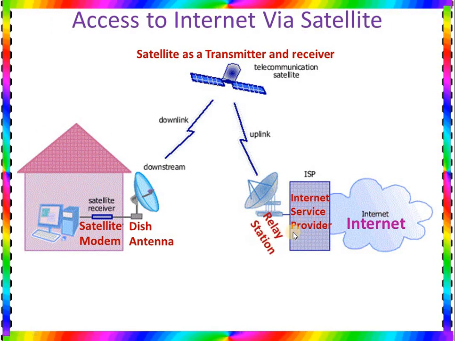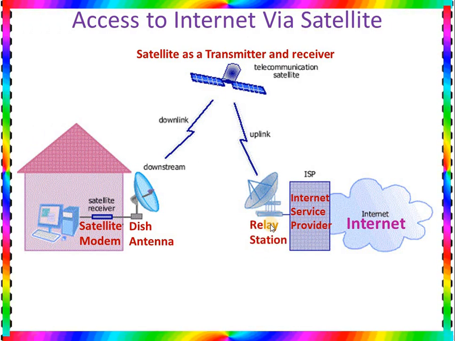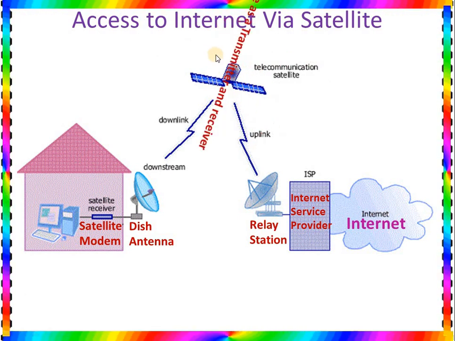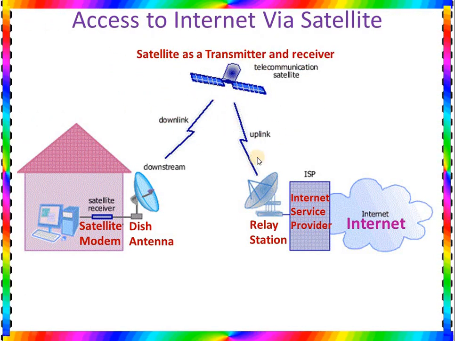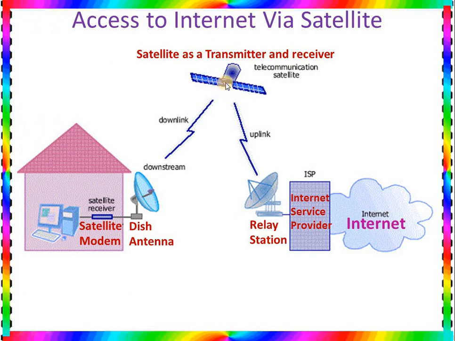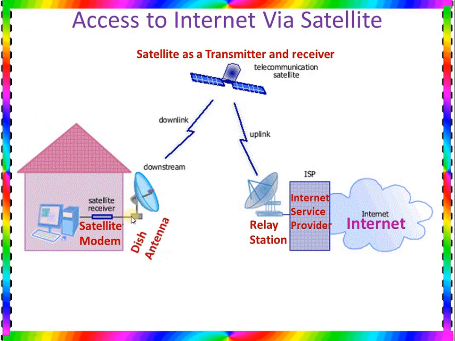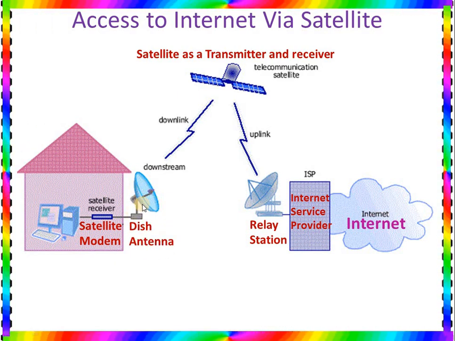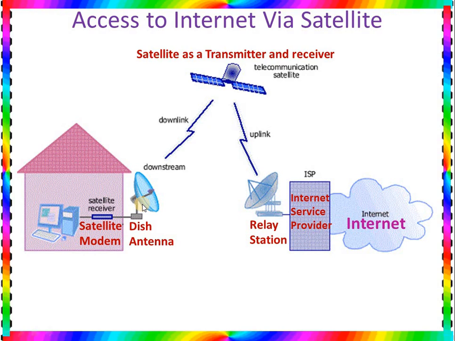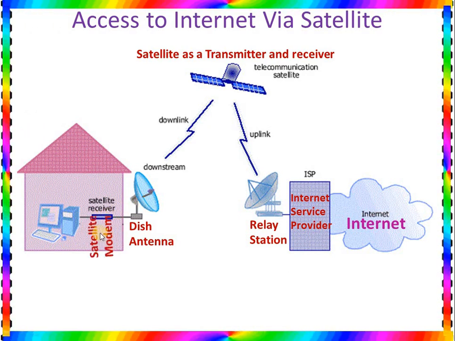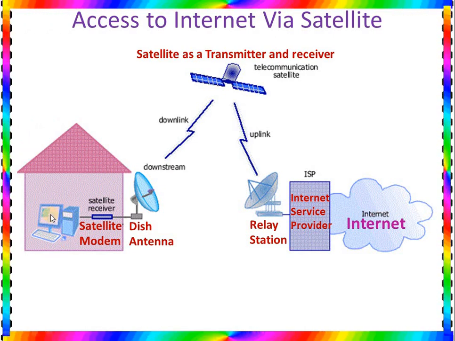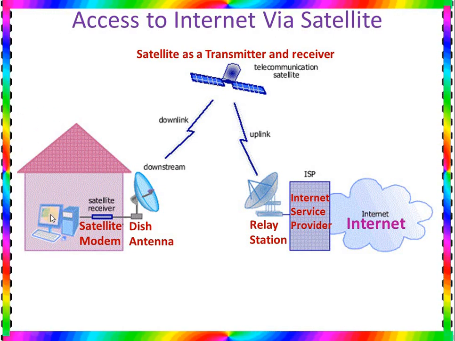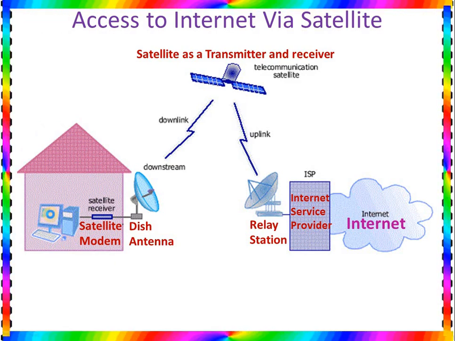The internet service provider sends the signal to the relay station. The relay station sends the signal to the satellite. So the satellite is like a middleman. The satellite receives the signal from the relay station, then sends it to the dish antenna. The dish antenna receives the signal from the satellite. Then the dish antenna sends the signal to the satellite modem, and the satellite modem sends the signal to the computer. So this is the path by which we can use a satellite as an internet connection.